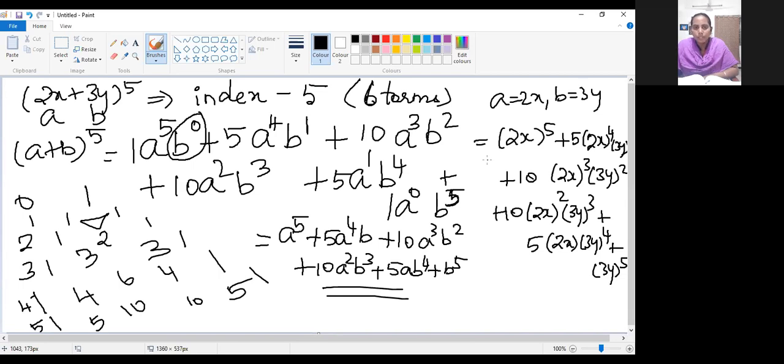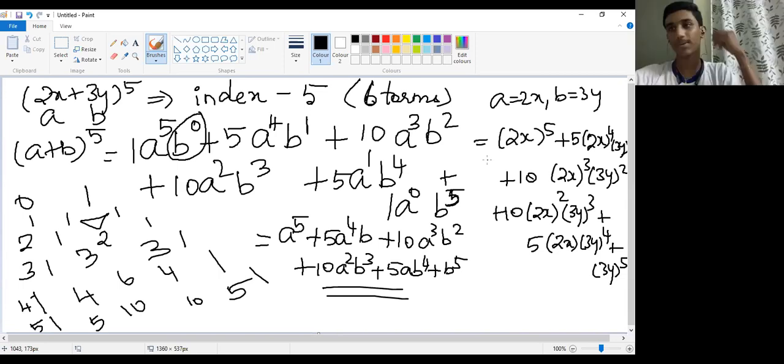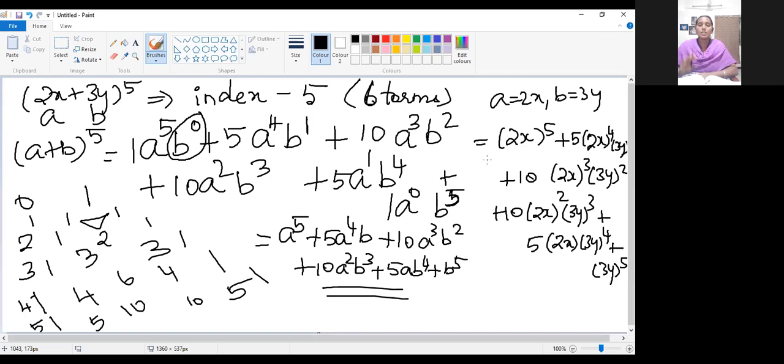Okay, children. We found how to expand without using the binomial theorem, by using Pascal's triangle. Should we expand it further? Ma'am, we should not expand it further, ma'am. Like 2x power 5 is not expanded. Is it enough? Okay, I'm sorry. It is enough now.